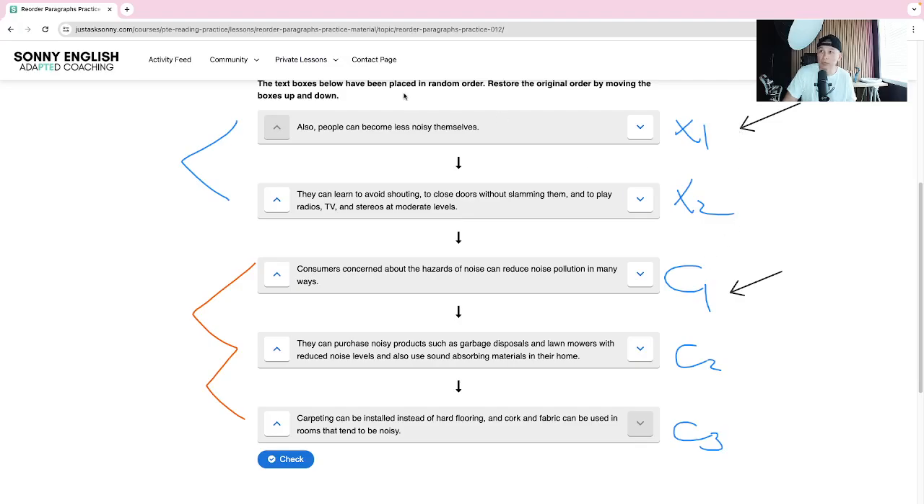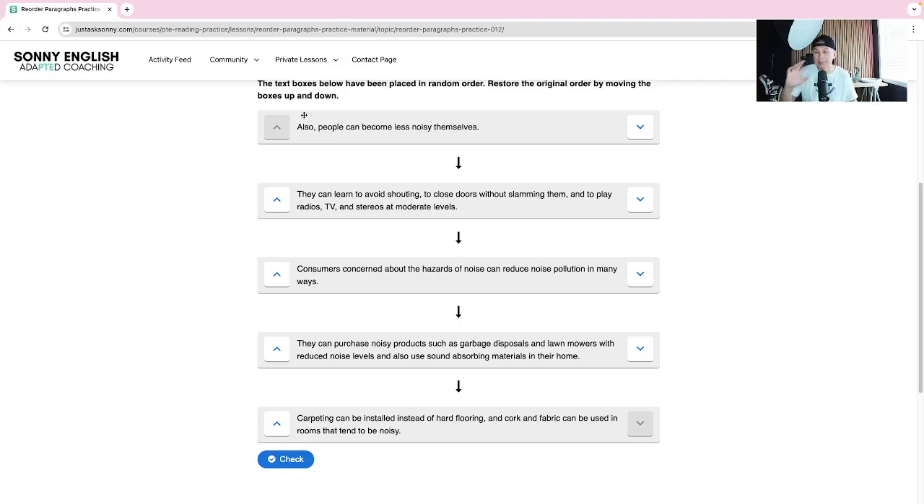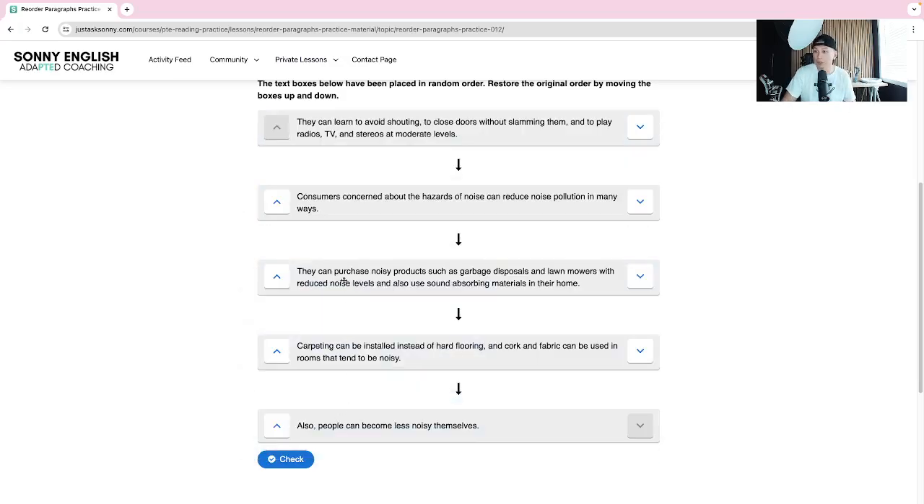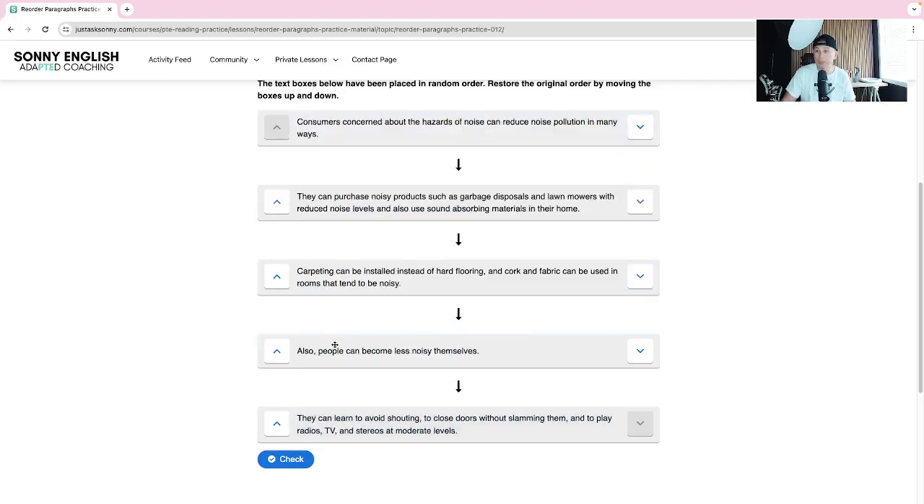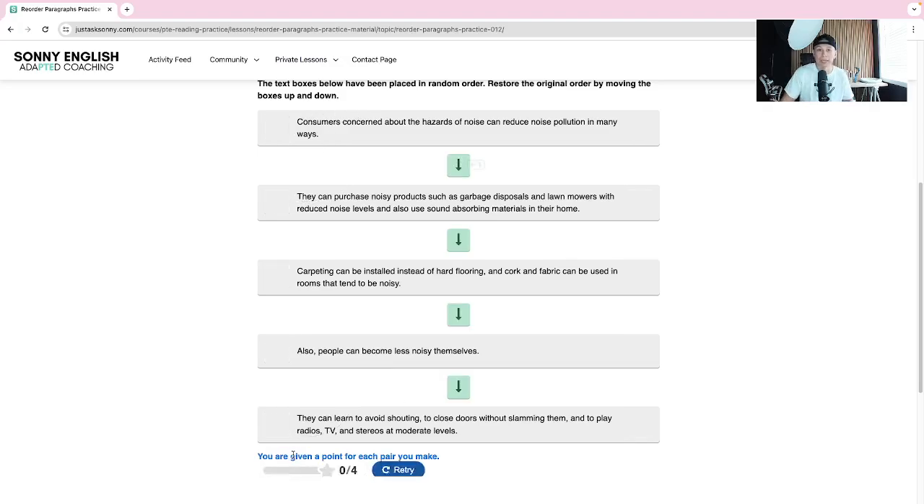I believe C1, because X1 starts with "also." That can't go first. So that means that these three at the bottom are going to go to the top, two will go to the bottom. So I'm just going to make it come all the way down here, right? So if you notice, I have consumers linked to "they." And they continue talking about things that they can buy for the house, such as carpets. Okay, and then now they have the "also" to introduce something else, a new topic. And now this is what people can do rather than buy. And this "they" is connected to those people. That's what I see as the connections, and that's how I put them in order.